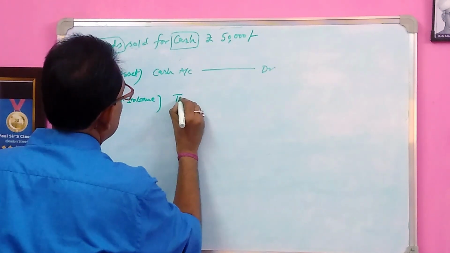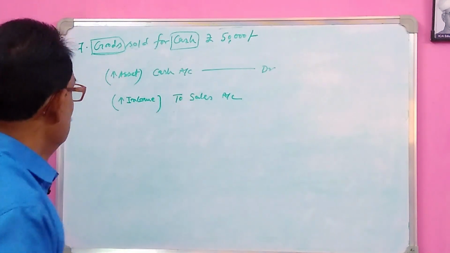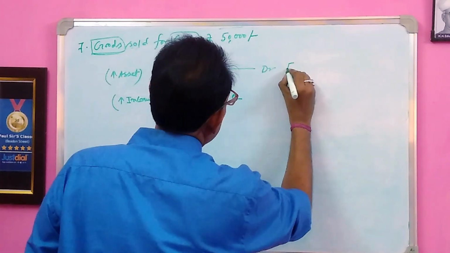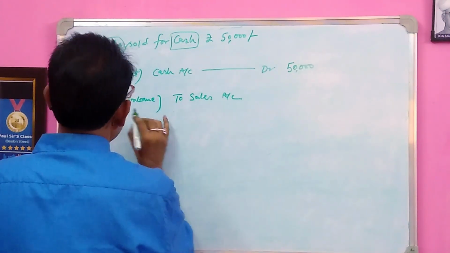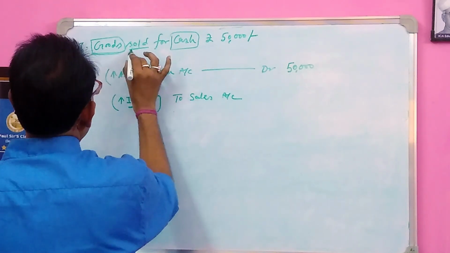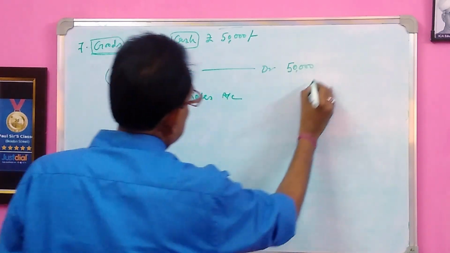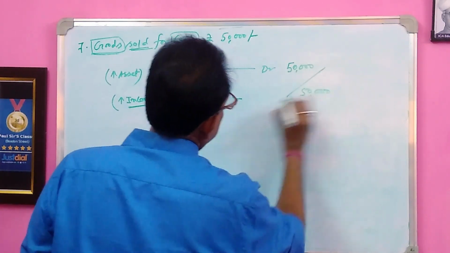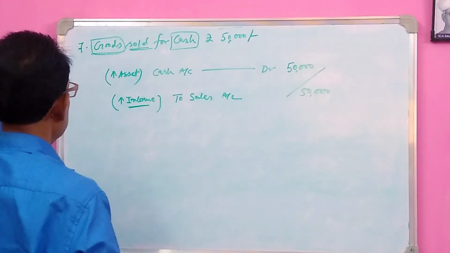So the source of income is sales, so sales account will be credited. So cash account will be debited due to asset increase, and sales account will be credited due to income from selling goods. The entry will be cash account debit to sales account. Cash will be debited by rupees 50,000 and sales account will be credited by rupees 50,000.